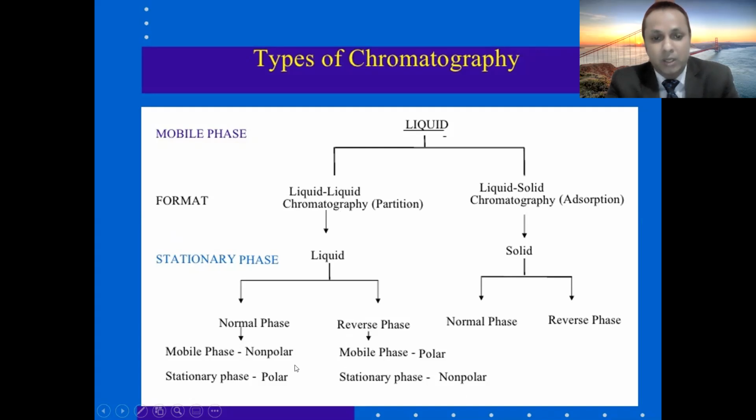Non-polar means not soluble in water. Polar means soluble in water and in other polar solvents. Similarly, adsorption chromatography is also divided into normal phase, in which the mobile phase is non-polar and the stationary phase is polar, and reverse phase, in which the mobile phase is polar and the stationary phase is non-polar.